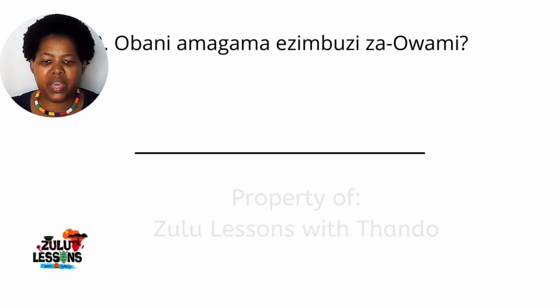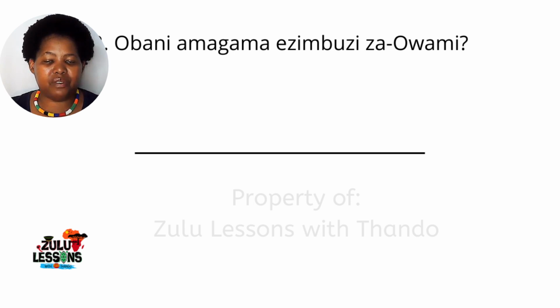Now, if you think about that, where do we see that? We see this in class 1A, where a noun is singular, it has the prefix u, and then when it is plural, it has the prefix o. So here we are being told that we are going to be getting people's names here. Or should I just say names, since we are being asked about the names of goats. So Obani, who are they, right?